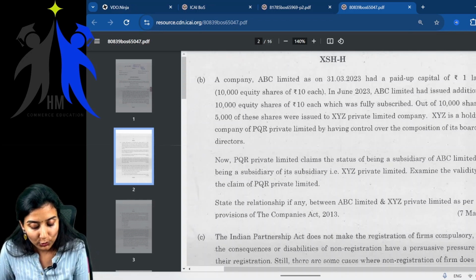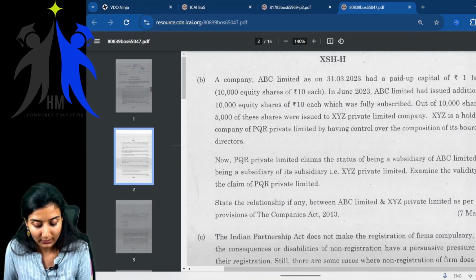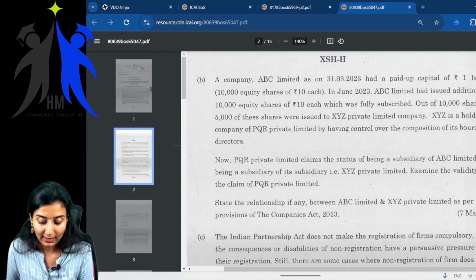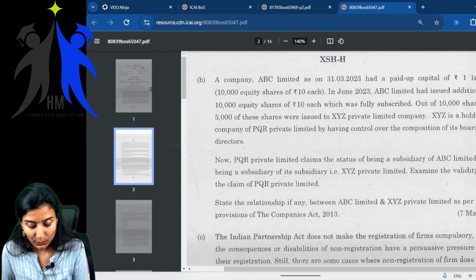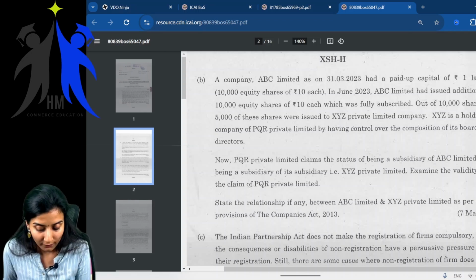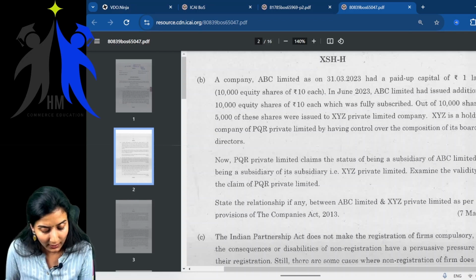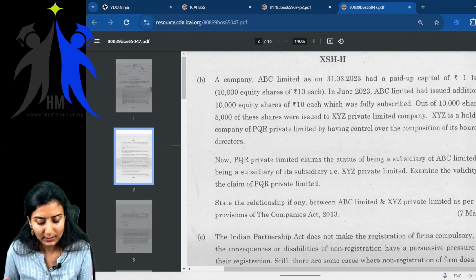Then in June 2023, what did it do? ABC Limited had issued additional 10,000 equity shares of rupees 10 each, which was fully subscribed. Out of these 10,000 shares, 5,000 shares were issued to one single company, that is XYZ Private Limited.